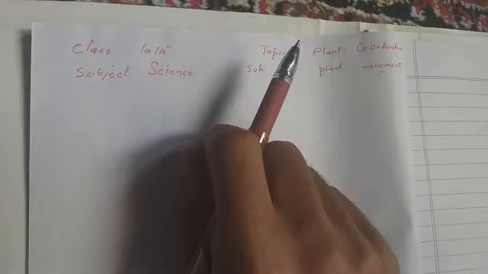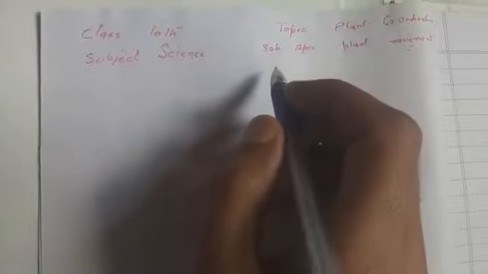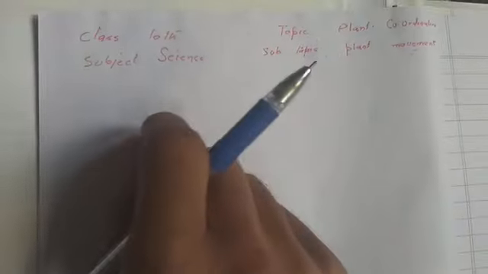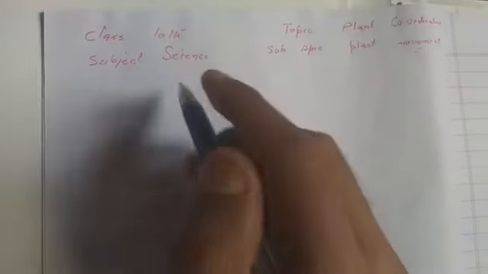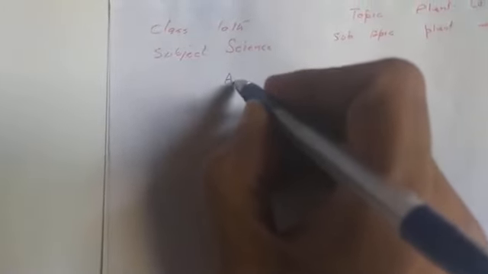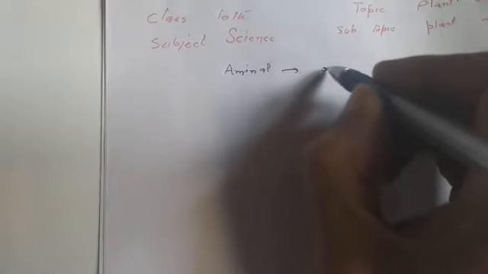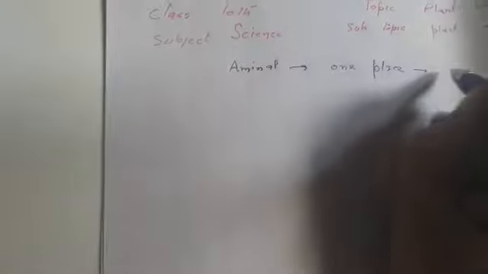Before discussing these plant movements, you are already aware that when animals move, we say movement and locomotion. What is locomotion? The animal moves from one place to another place. So animals have the capability to move from one place to another place.